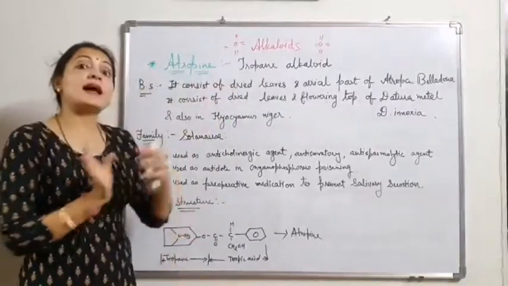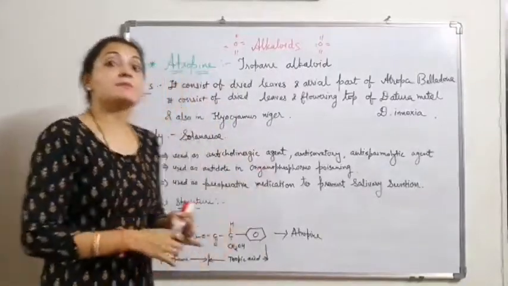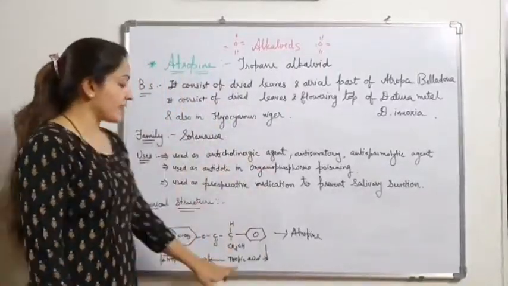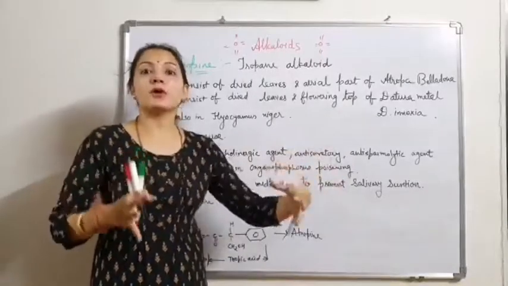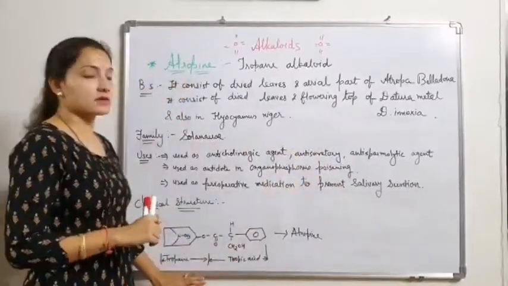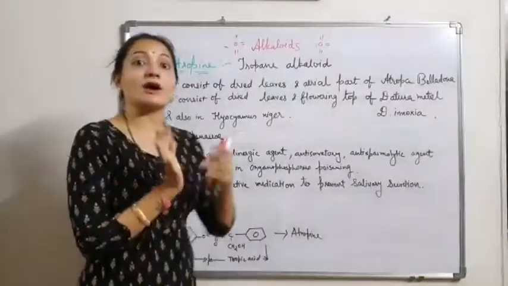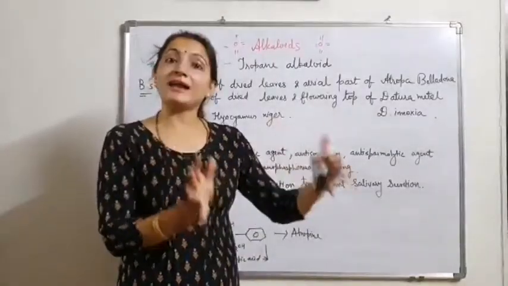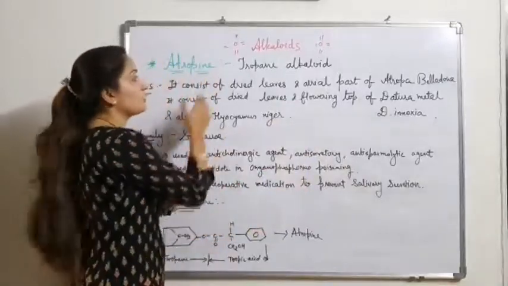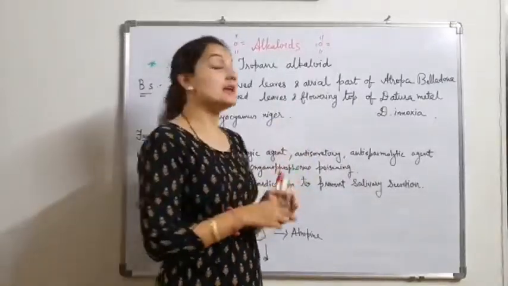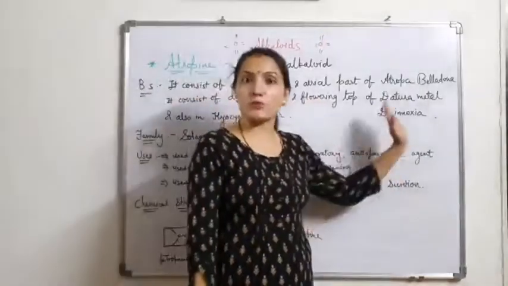Because the tropane alkaloid atropine is formed by the condensation of tropane and tropic acid. So this is the structure of atropine, which we will study later on. Now first, the biological source of atropine, in which plant atropine is present. Atropine consists of dried leaves and aerial parts of Atropa belladonna.